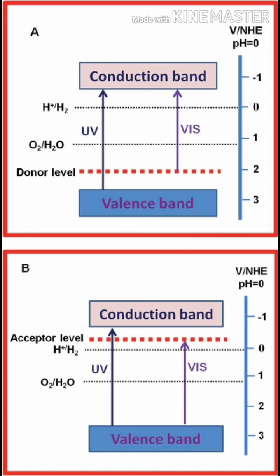In an extrinsic semiconductor, the Fermi level moves either towards the bottom of the conduction band in n-type or towards the top of the valence band in p-type. Either n or p-type carriers will then dominate, but the product of the two types of carriers will remain constant at a given temperature. If both types of donor and acceptor impurities are present simultaneously, the impurity that is present in greater concentration determines the type of conductivity in the semiconductor.